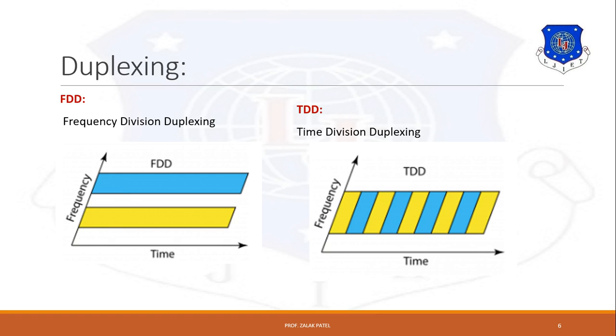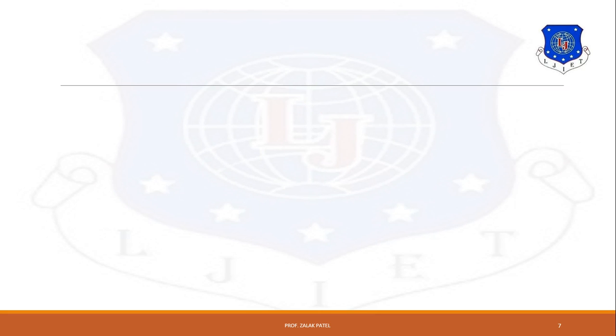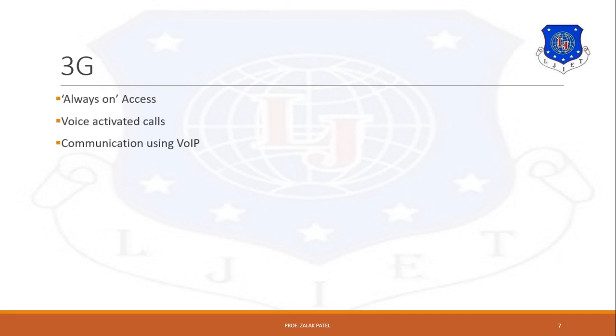Now in the previous lecture we discussed 1G, 2G and 2.5G standards. Now I am moving towards the third generation of wireless communication. 3G has its own advantages as compared to previous standards. It provides always-on type access. It also provides voice-activated calls, meaning communication over VoIP is also possible with the 3G standard. VoIP means voice over internet protocol.